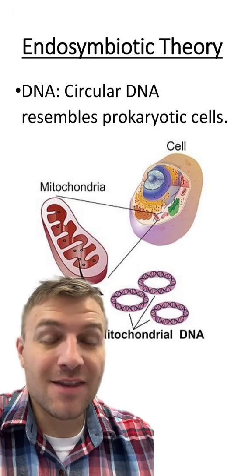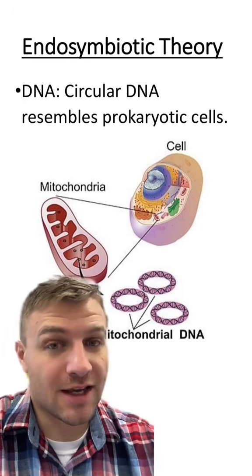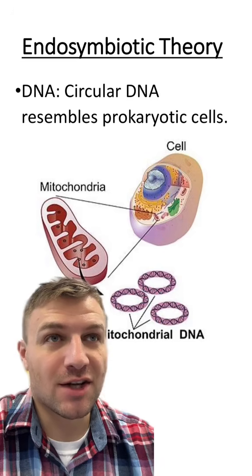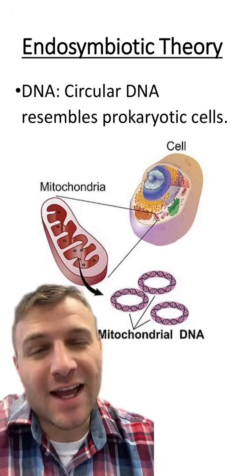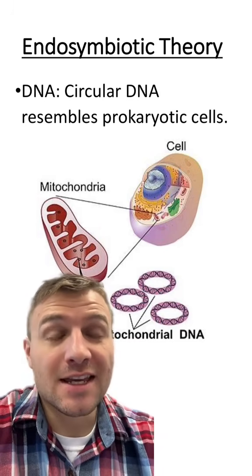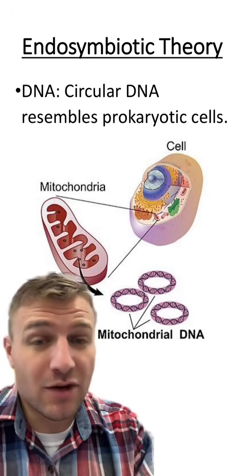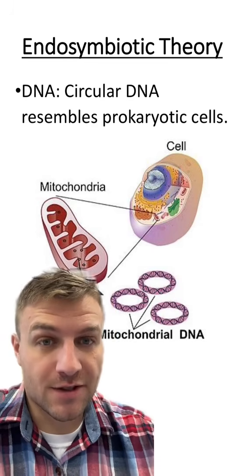Secondly, and in my opinion the most interesting of the evidence, is that mitochondria and chloroplasts both have their own DNA that's circular. And if you remember, prokaryotic cells have circular DNA as well. So when your bio teacher tells you that all of the cell's DNA is in the nucleus, they're kind of lying to you. Most of the DNA, like 99.9% of the DNA, is in a cell's nucleus. But yeah, mitochondria and chloroplasts both have their own DNA because they were once free-living organisms.